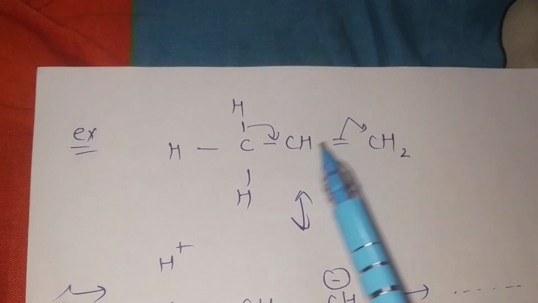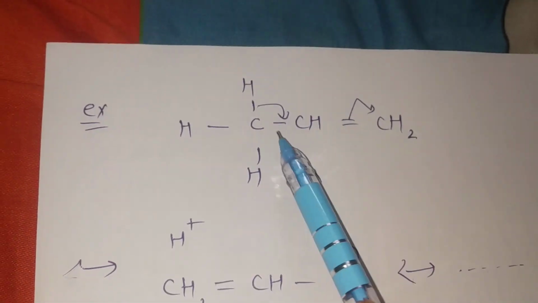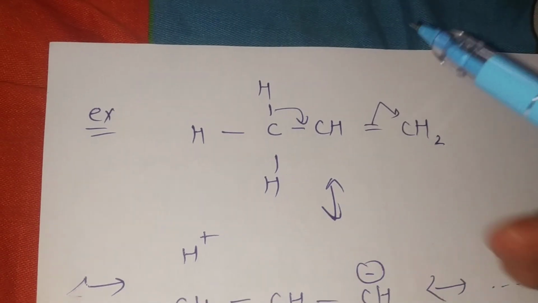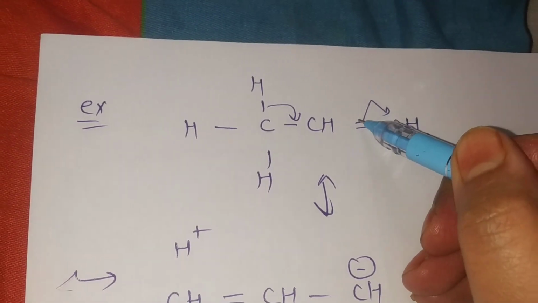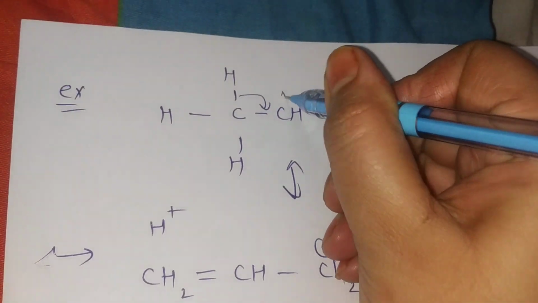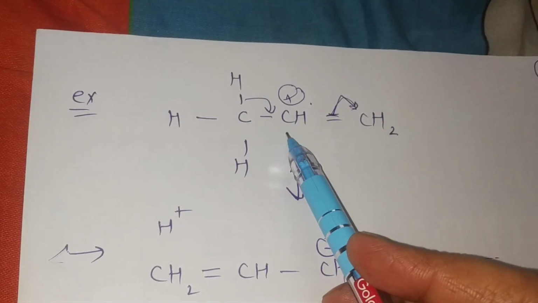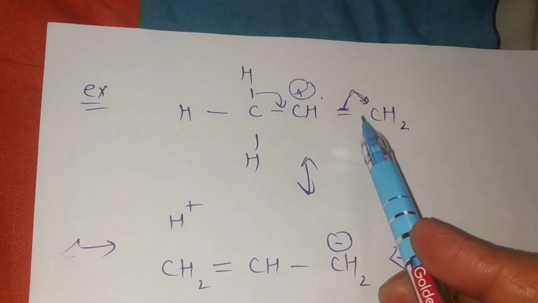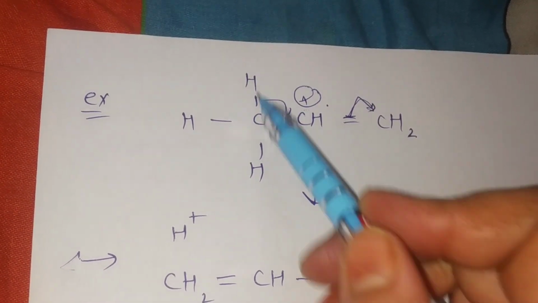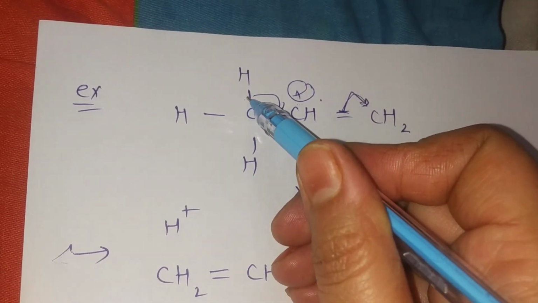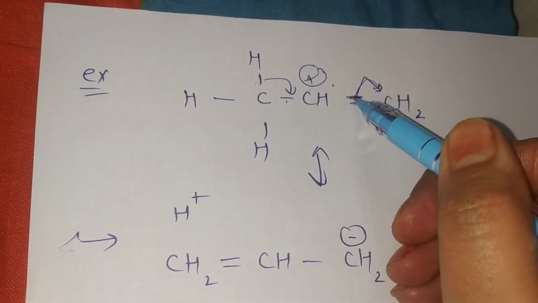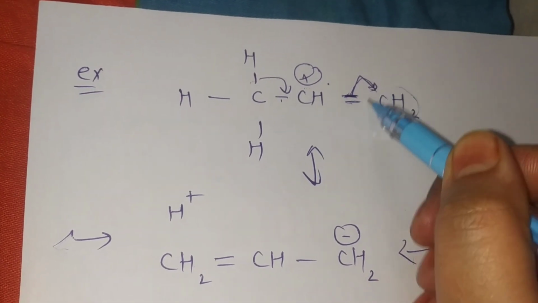Now see one more example, of an alkene. Here the alkene is CH3 CH double bond CH2. Here, students, the double bond shifts here. Oh, I did not put the positive charge here. This is an alkene, meaning a double bond, and here the positive charge is minimized by this C-H sigma bond. This bond shifts here, and the pi bond character shifts to this carbon.